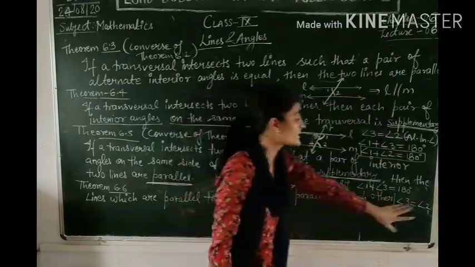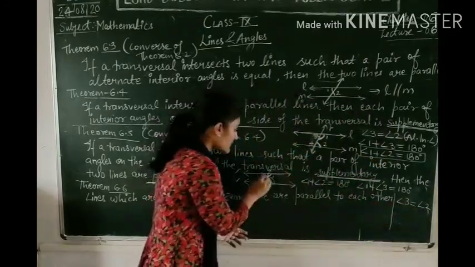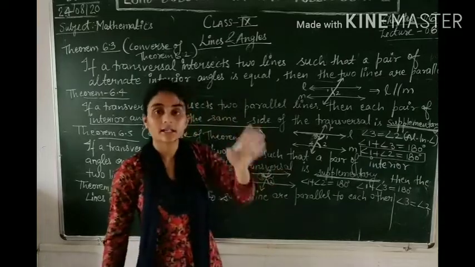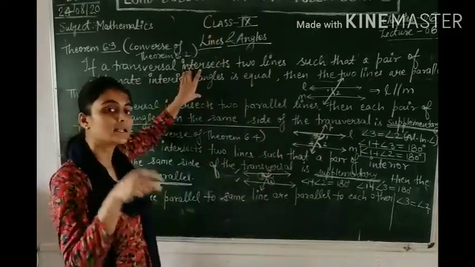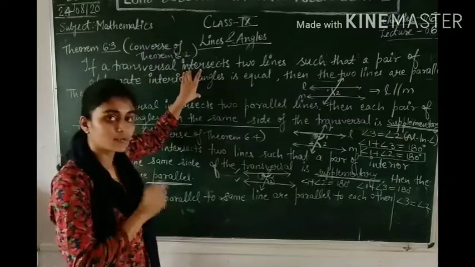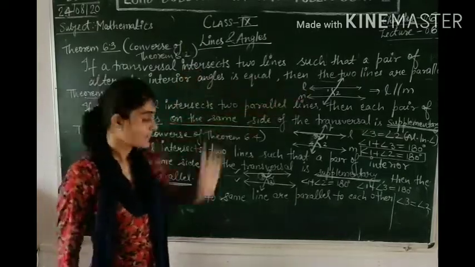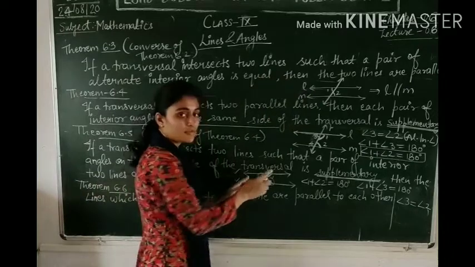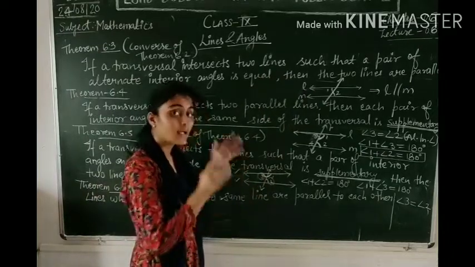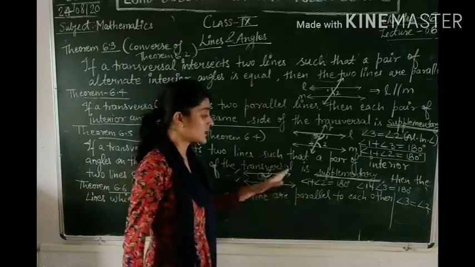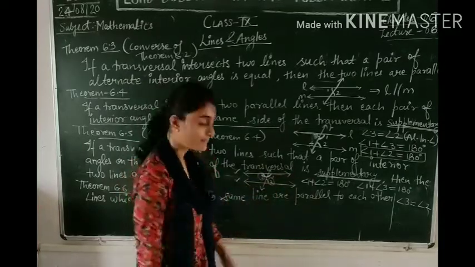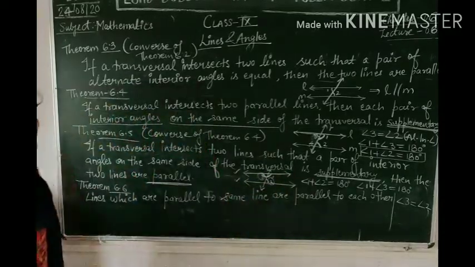That means angle 3 and 2 are equal, and you can see from the figure that they are alternate interior angles. और अभी जस्ट आपने ऊपर पढ़ा है कि अगर alternate interior angles equal होते हैं then the lines are parallel. So here you got 2 and 3, which are at alternate positions and in the interior, and are equal. That means these two lines are what? They are parallel. Moving forward to the last theorem.